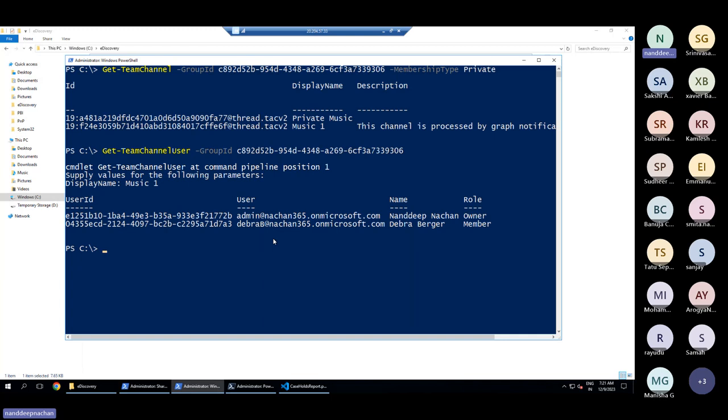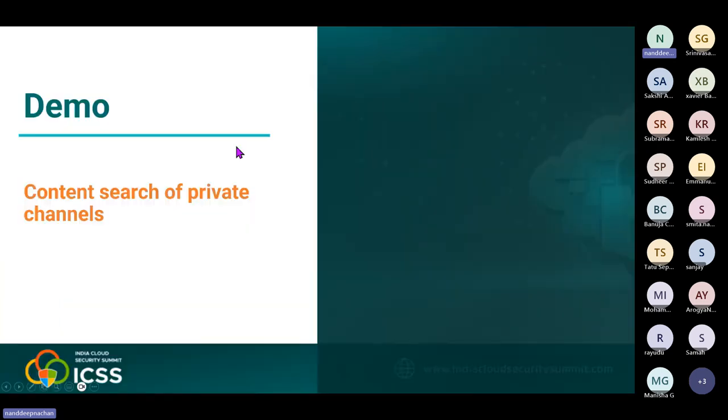So this is another way through which you should be able to do that content search. This is the simple way. If you want to do it from a portal, you can do it from a portal. Otherwise, if you want to do it via PowerShell, even that flexibility is there. So this was the basics of how we can use this content search for those private channels.